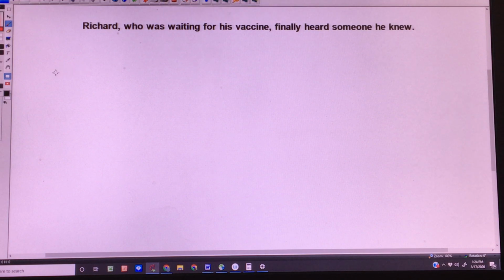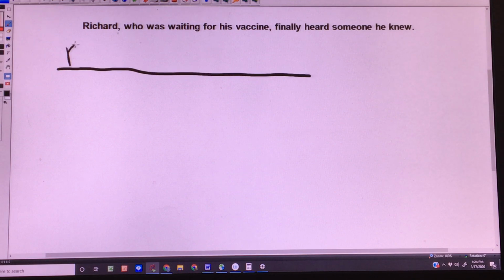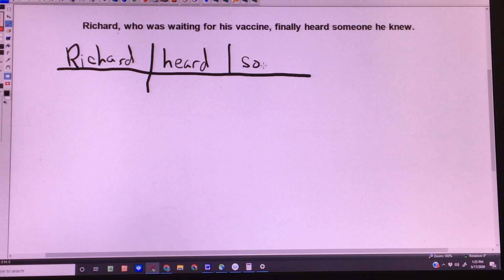But for sure, Richard heard is the subject verb combination. So let's start there. So Richard heard. What got heard? Someone. So that's the basic shape of this sentence. So we test for transitivity. What got heard? Someone. That's what, or that's whom.